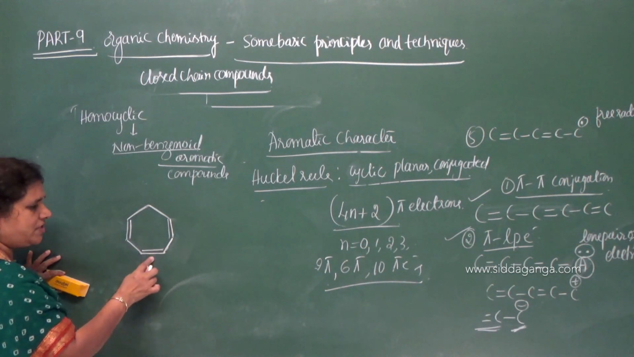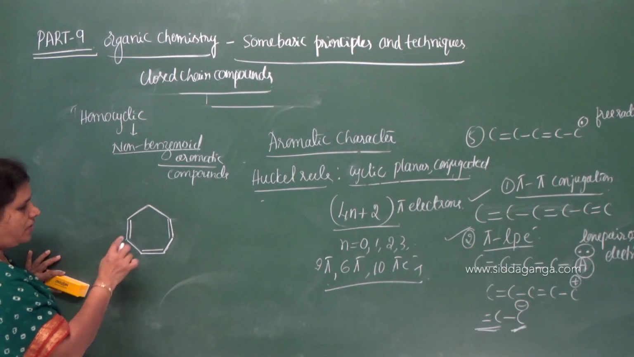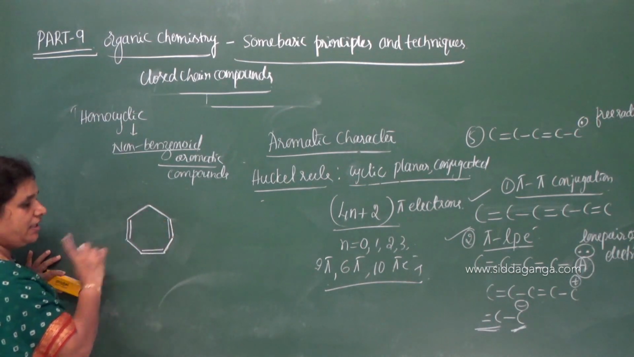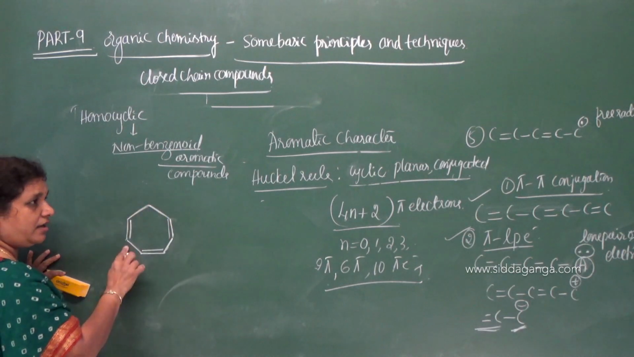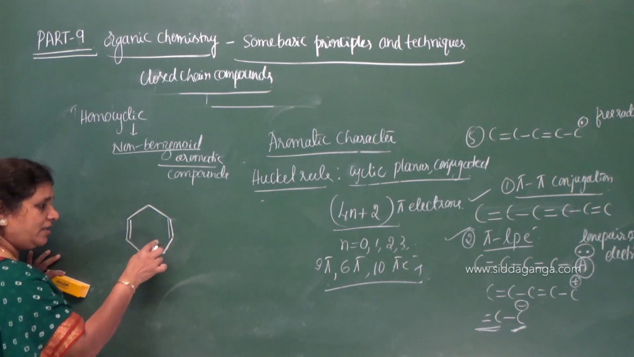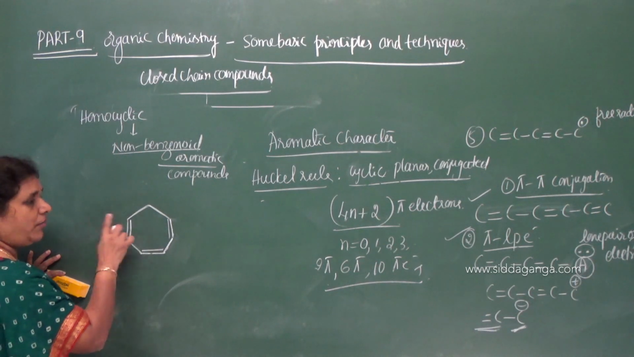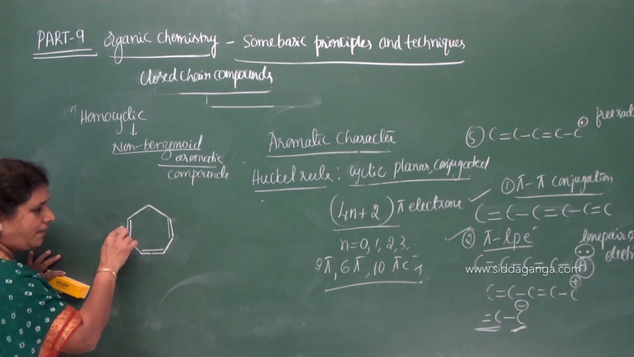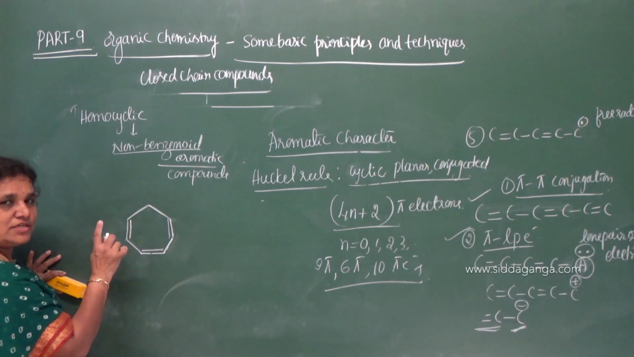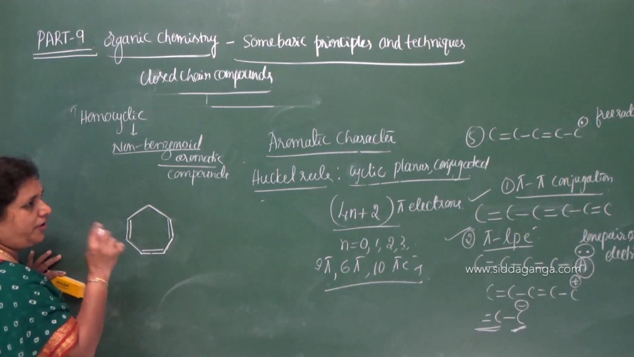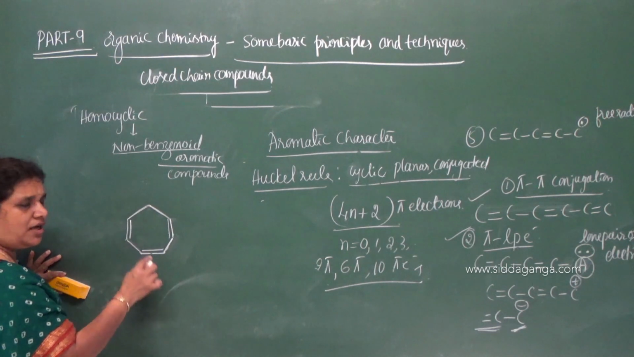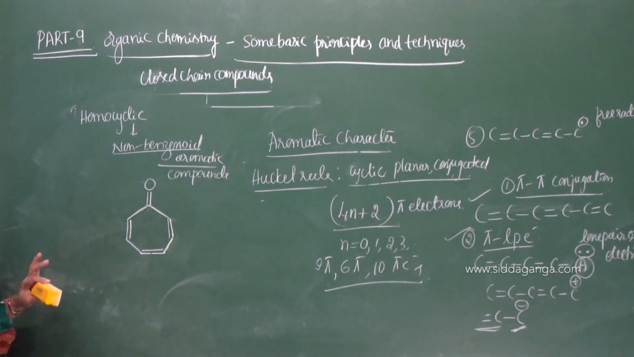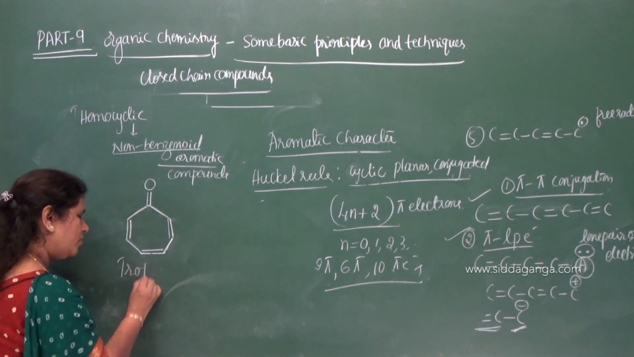If I put double bonds here, then it is not conjugated, because it is double bond, single bond, double bond, single bond, double bond, single bond and a single bond. This is not aromatic. It is cyclic and contains 6 pi electrons, but the molecule is not planar, because this carbon has sp3 hybridization and the remaining carbon atoms have sp2 hybridization. Most importantly, it is not conjugated; conjugation is not complete. Therefore, it is not aromatic, but this compound is aromatic. This compound is aromatic. Tropolone.